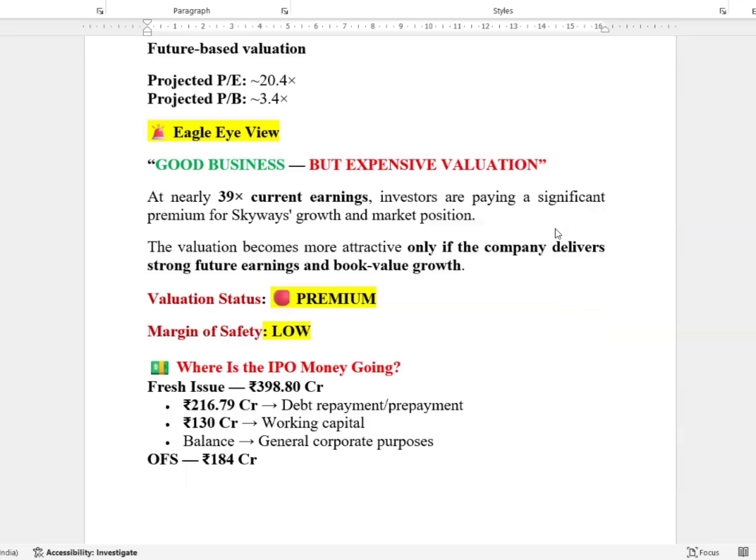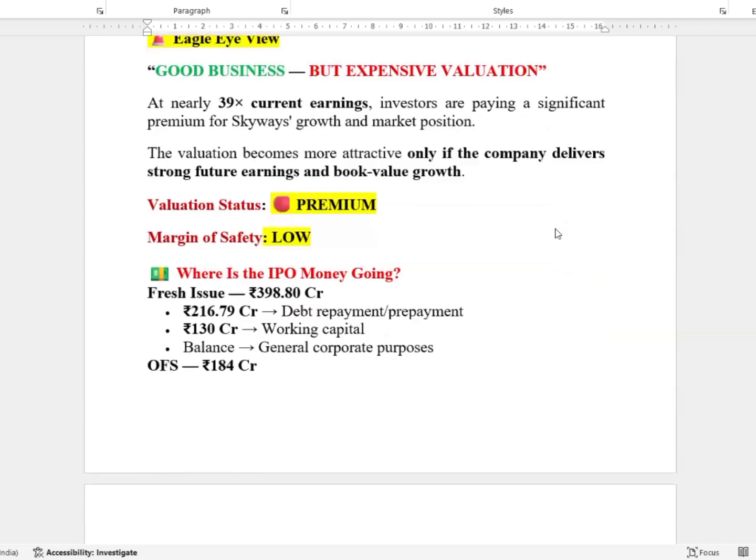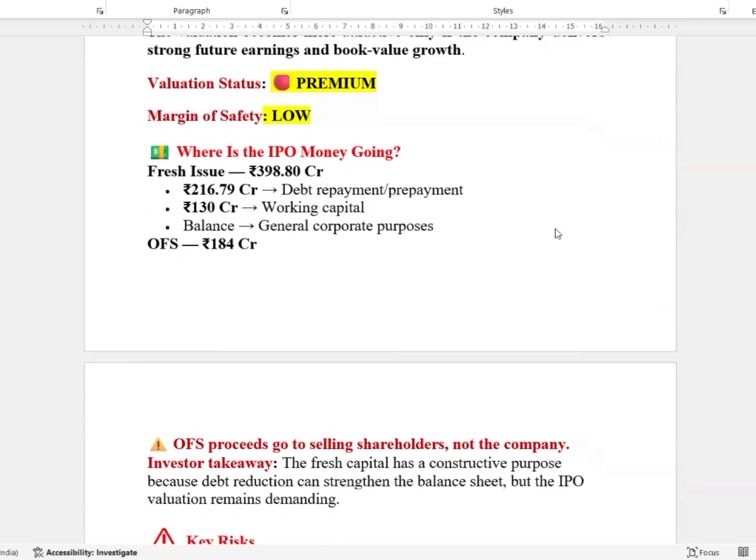At nearly 39 PE on current earnings, investors are paying a significant premium for Skyway's growth and market position. The valuation becomes more attractive only if the company delivers strong future earnings and book value growth. Valuation status: premium, margin of safety low. Where is the IPO money going?